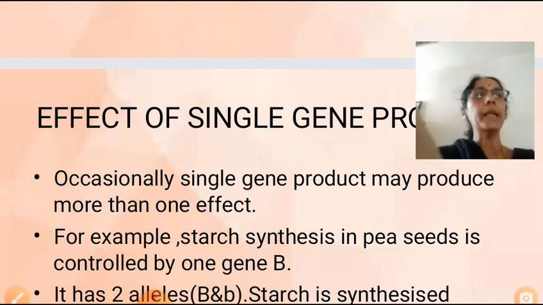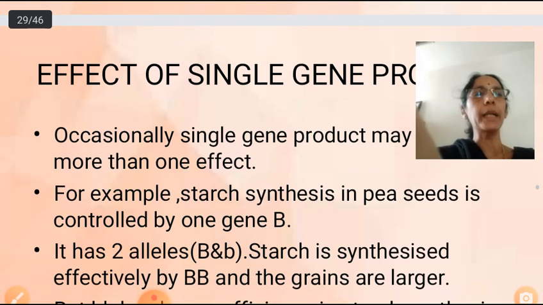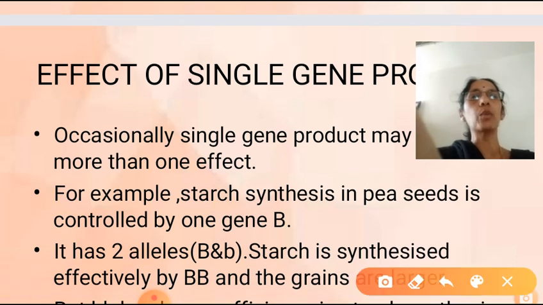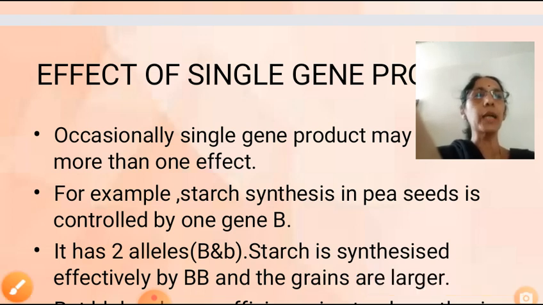Now, under homozygous dominant condition, that is when both the alleles are dominant, capital B, the gene can produce larger starch grain.